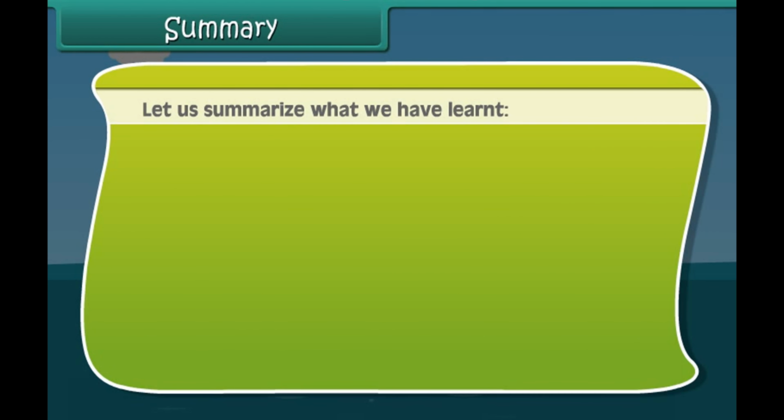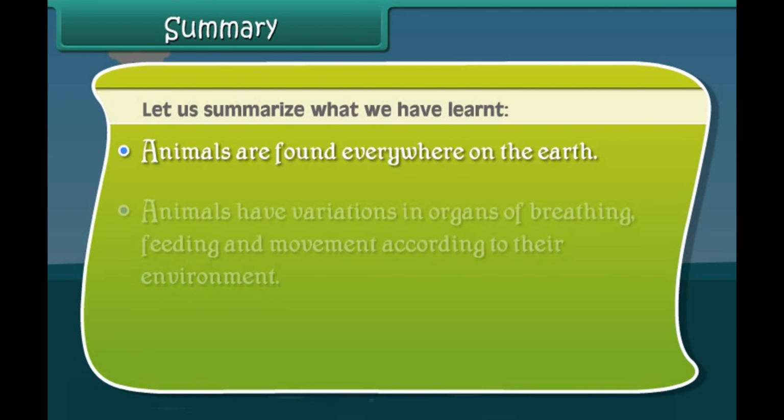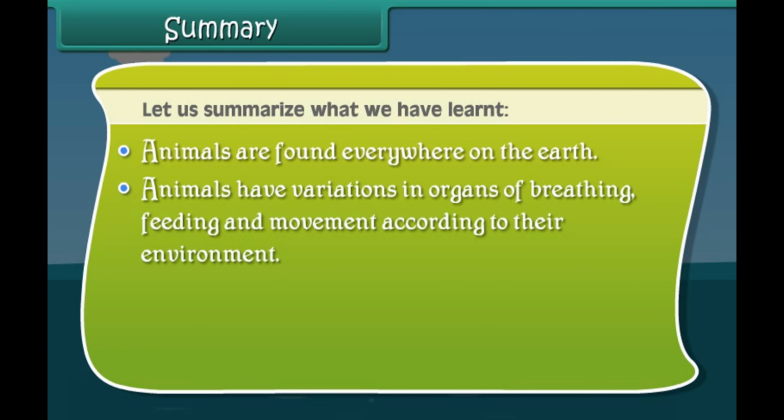Summary. Let us summarize what we have learned. Animals are found everywhere on the earth. Animals have variations in organs of breathing, feeding, and movement according to their environment.